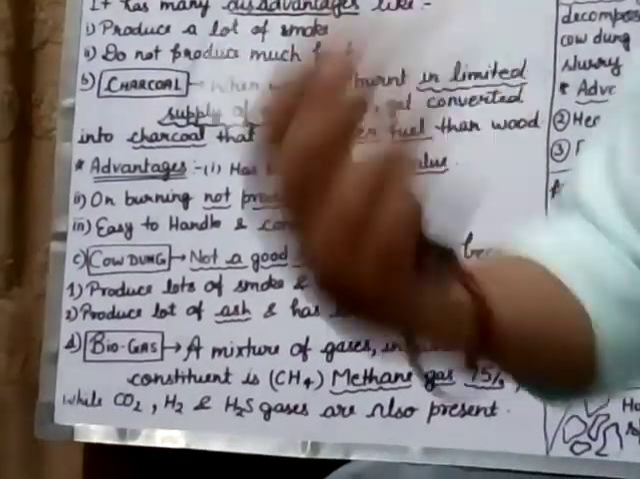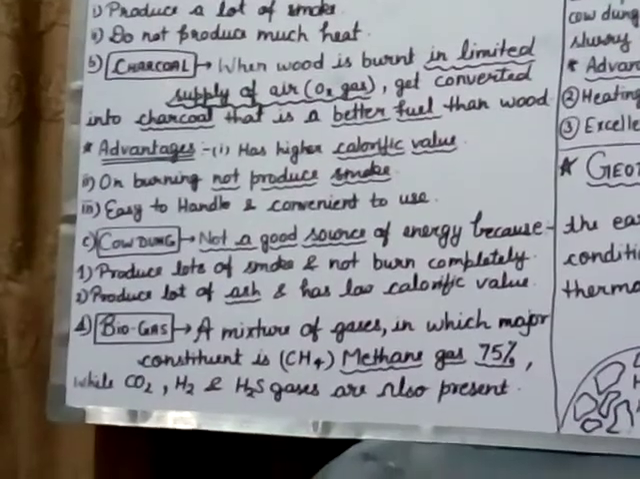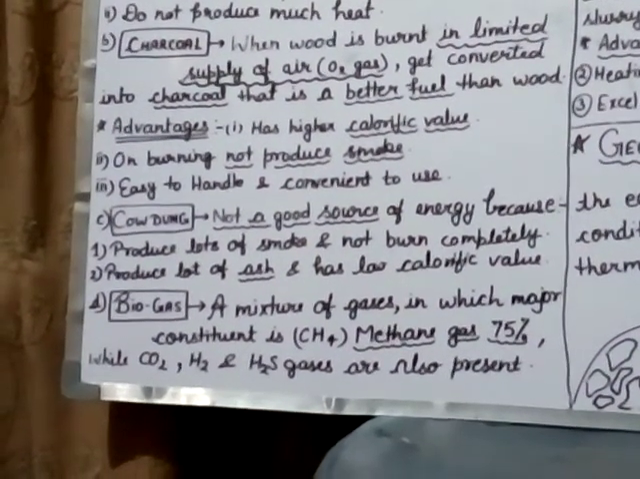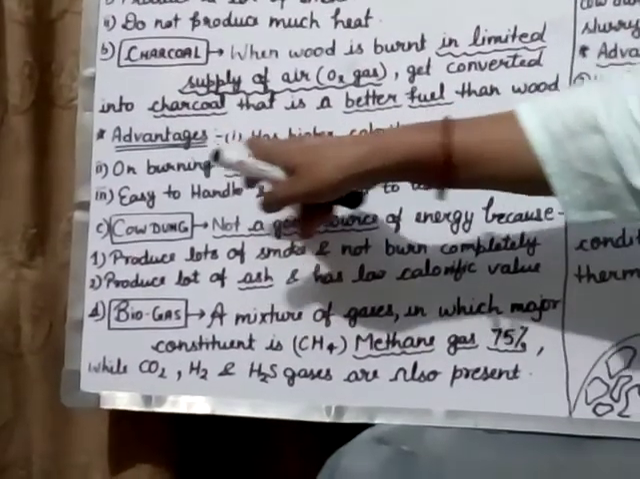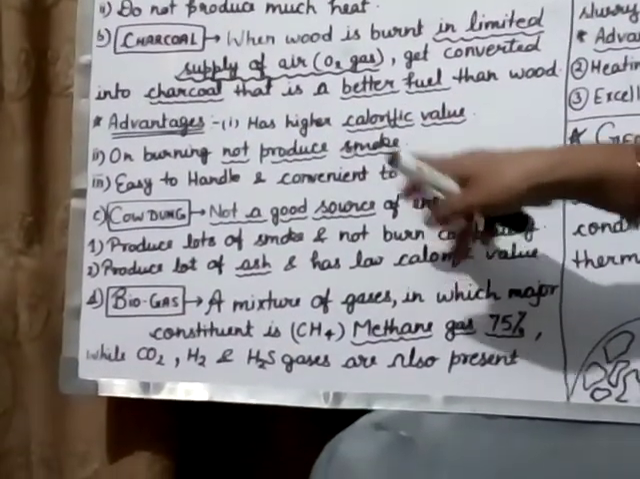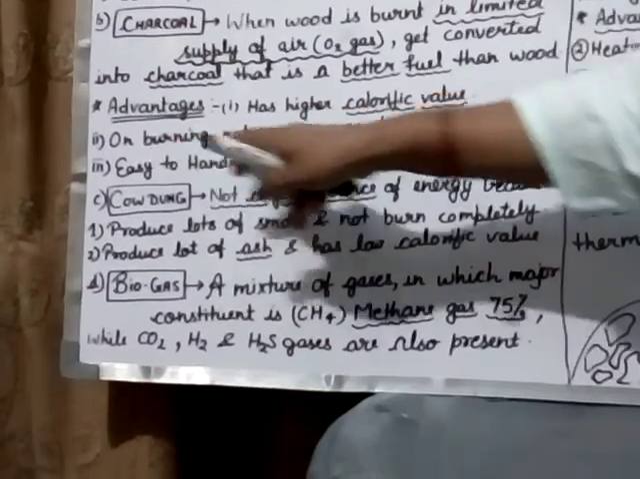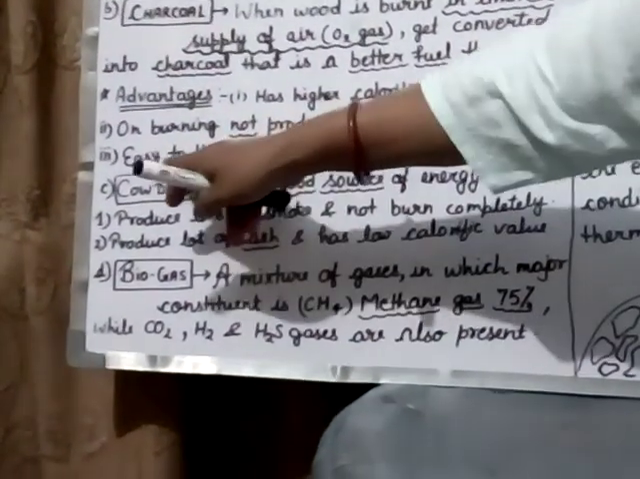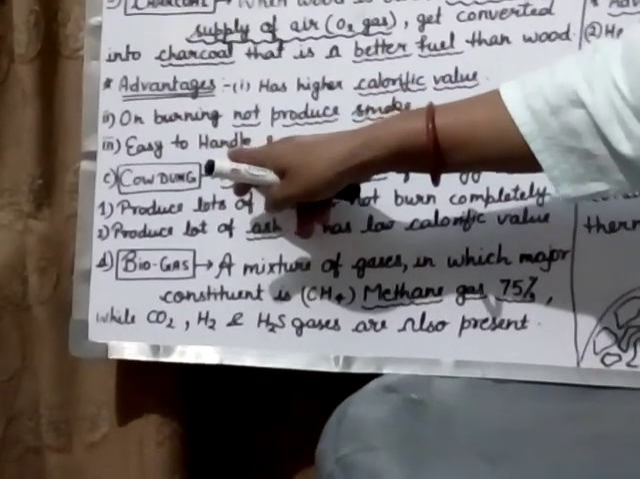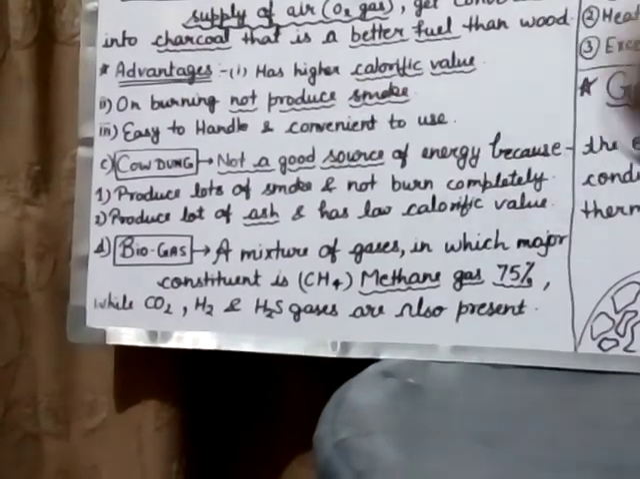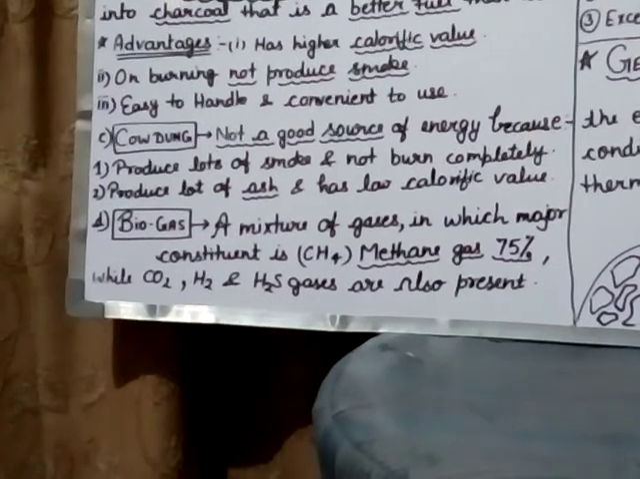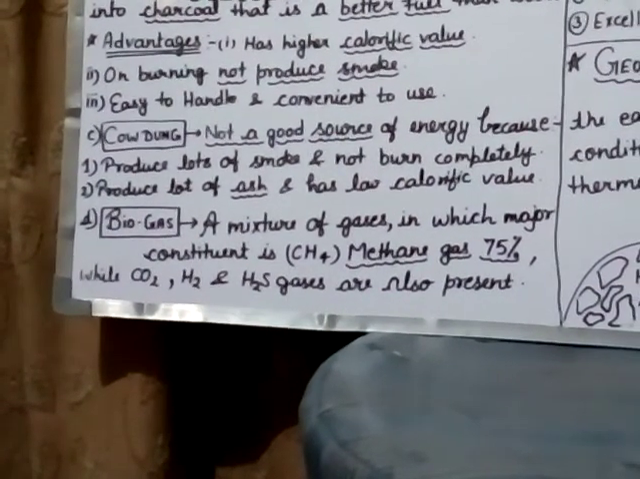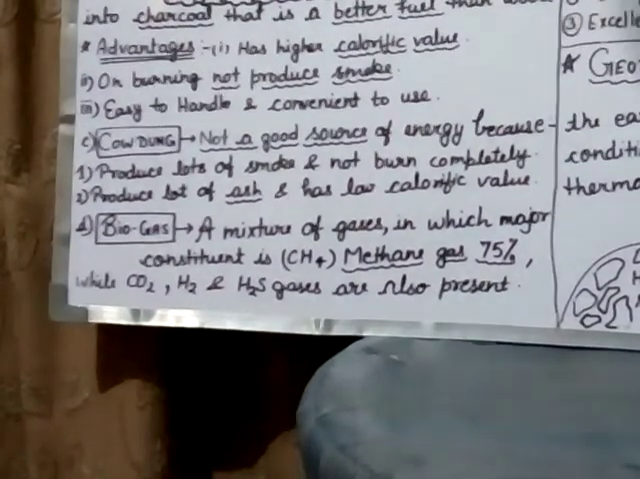From here a question arises, why is charcoal a better fuel than wood? So the answer is, first one, it has higher calorific value than wood. Second one, on burning, charcoal does not produce lots of smoke. Third one, it is easy to handle, and fourth one, it is convenient to use. So these are the advantages of using charcoal as a source of fuel besides wood.